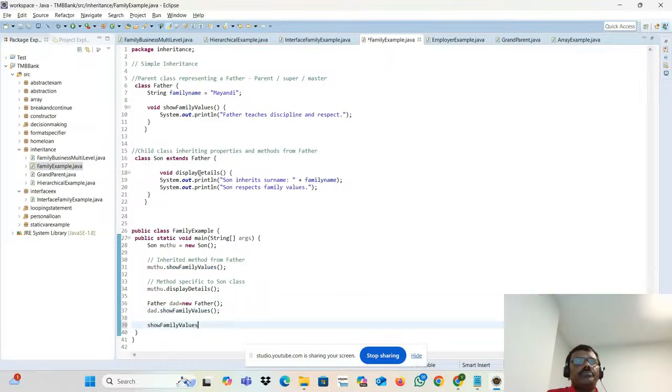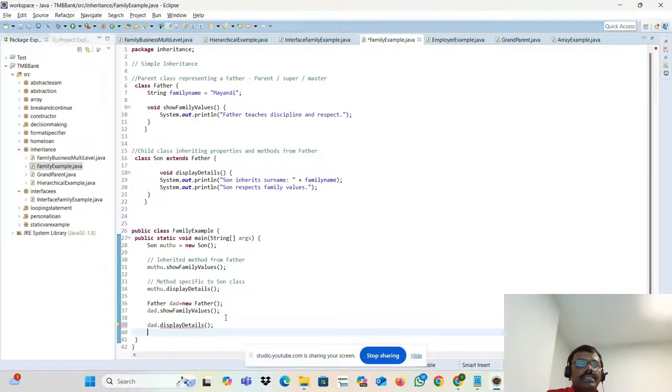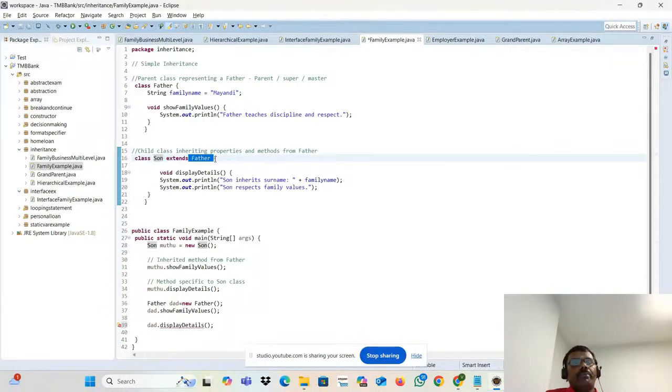Can I access this one? No, you cannot. See that error it is throwing. Why? Because son has the full power of accessing father's property, but father doesn't have the right to access son's. Why? There is no inheritance.